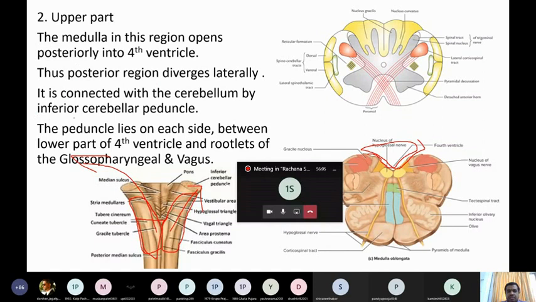It is connected with the cerebellum by the inferior cerebellar peduncle. You can see here, this part is connected to the cerebellum by the inferior cerebellar peduncle. The peduncle lies on each side of the lower part of the fourth ventricle. You can see this triangular area. Actually, if you add the pons, it is a diamond-shaped cavity. So on either side of the fourth ventricle lies the inferior cerebellar peduncle. Earlier we saw the medulla oblongata is connected to the cerebellum via the inferior cerebellar peduncle. The same inferior cerebellar peduncle. Clear?